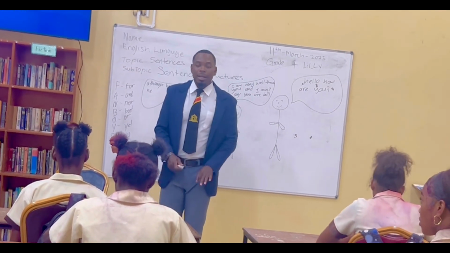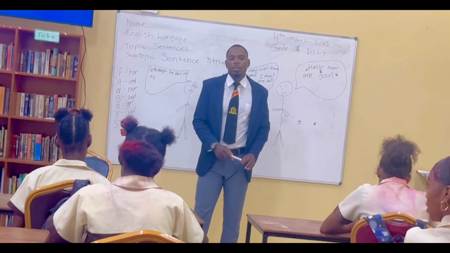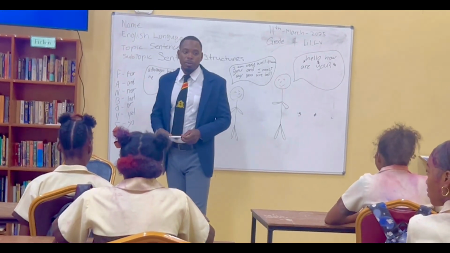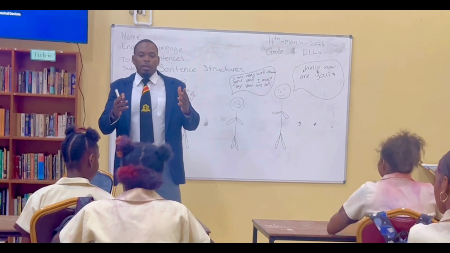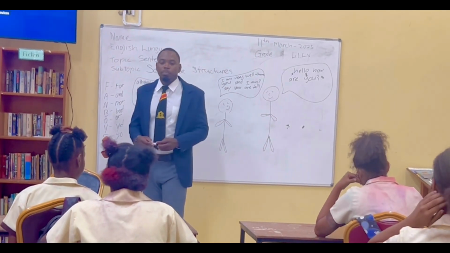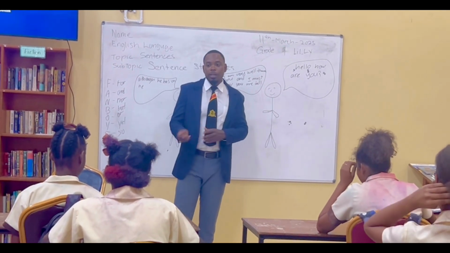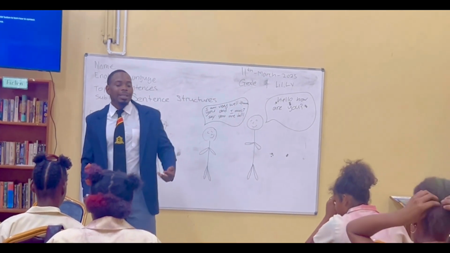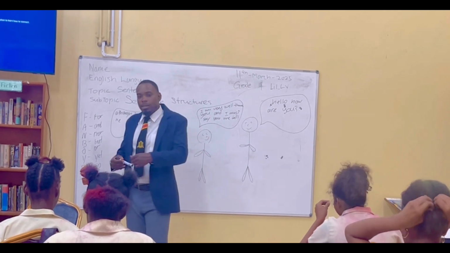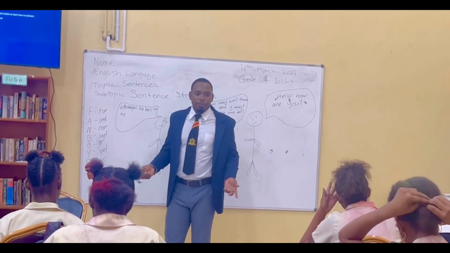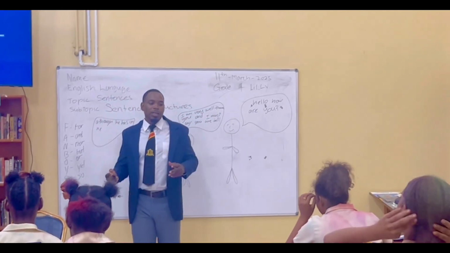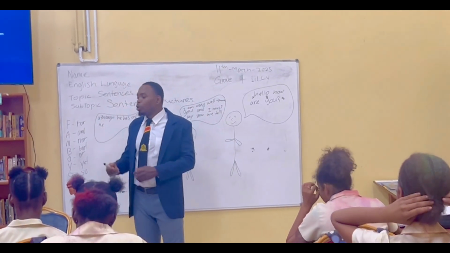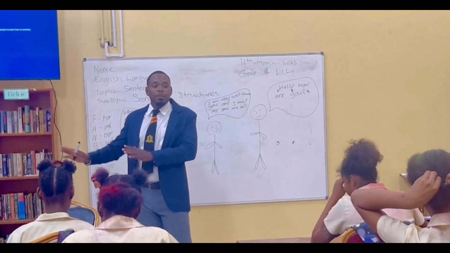Good. So a dependent clause does not make sense on its own. It's like a parent and a child. The parent could survive on his or her own because the parents are independent. The child is dependent, so the child needs the parents to live. Right? Right, class? Yes, sir. Good. So remember, independent means free.